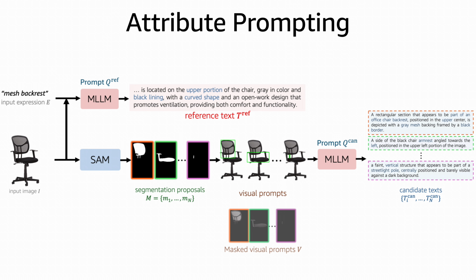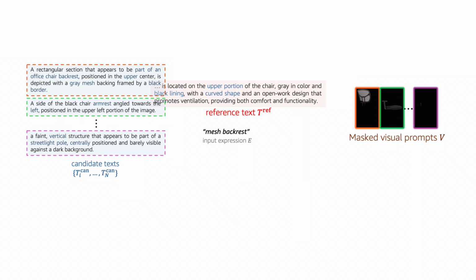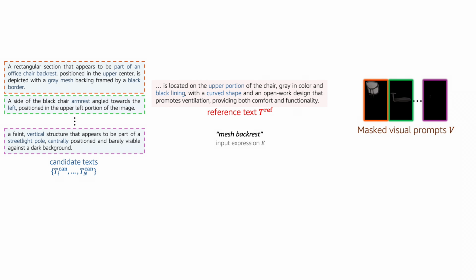It processes the visual prompts and candidate text prompt to produce descriptions that mirror the format of the reference text. The generated reference text and candidate text allow us to assess the similarity between the input expressions and the mask proposals much more effectively.